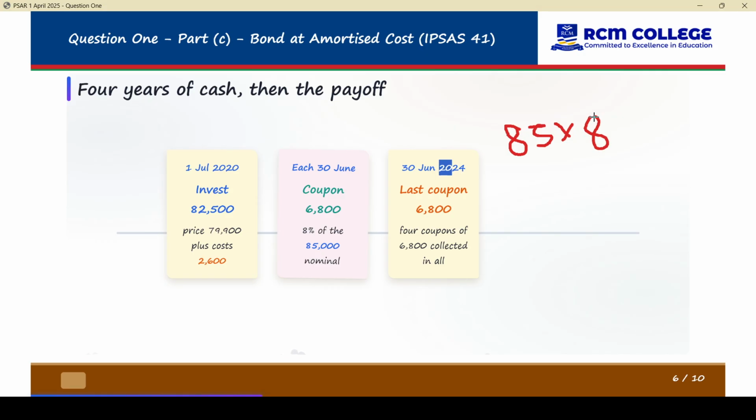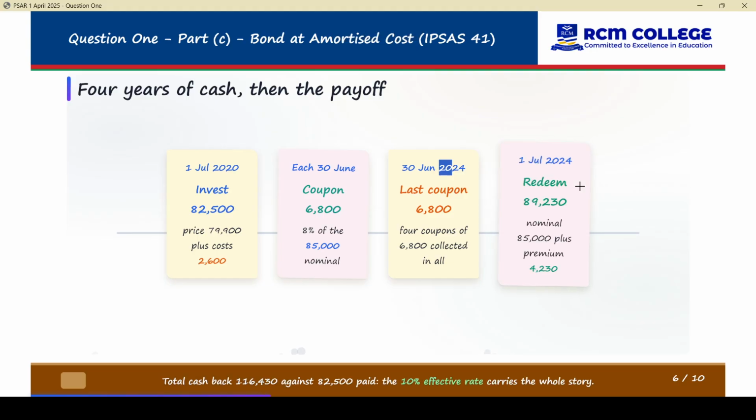So 8% of 85,000 is the cash flow payment, which is received every year. You base it on the coupon, and it is received 4 times.